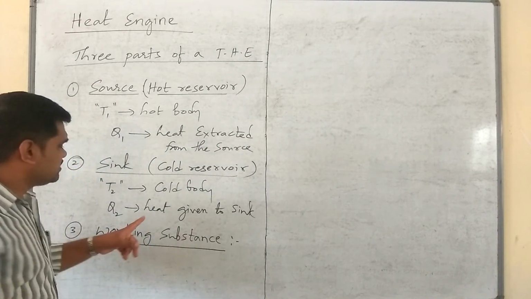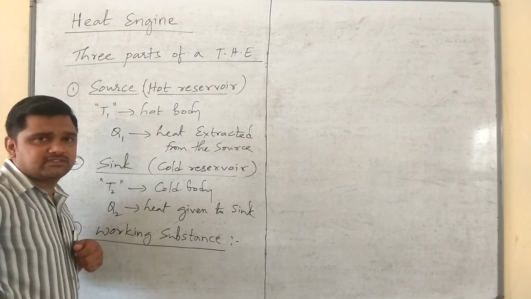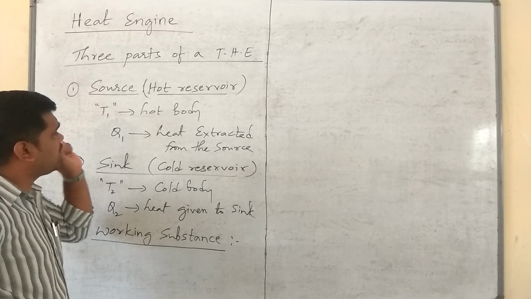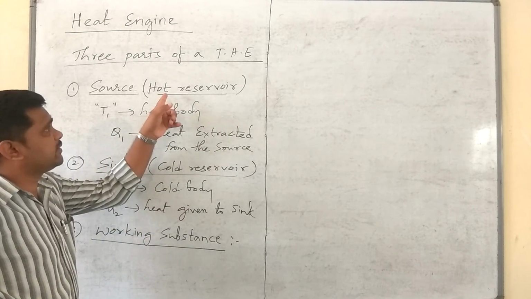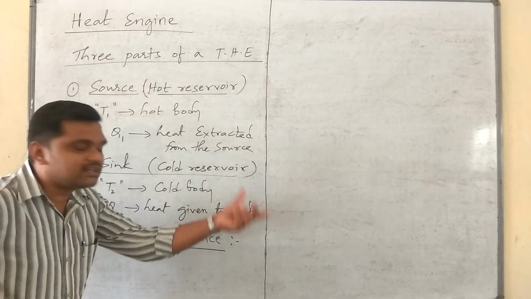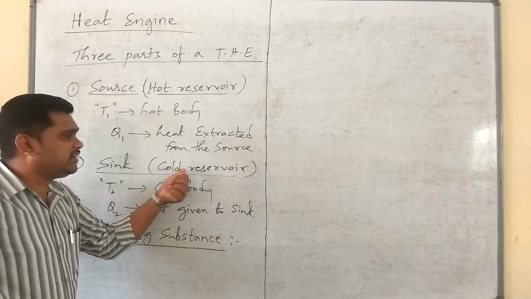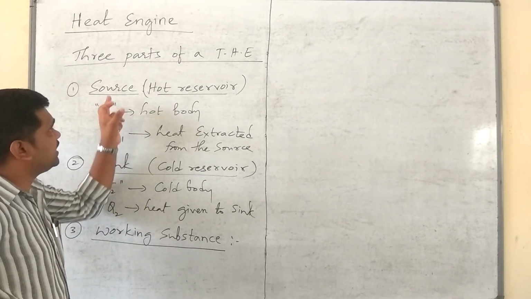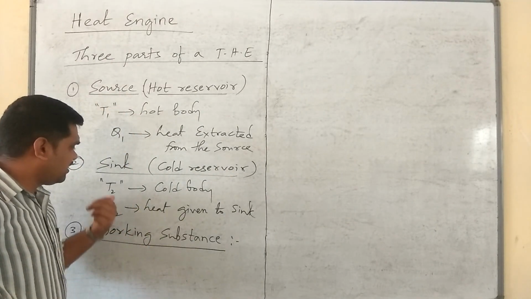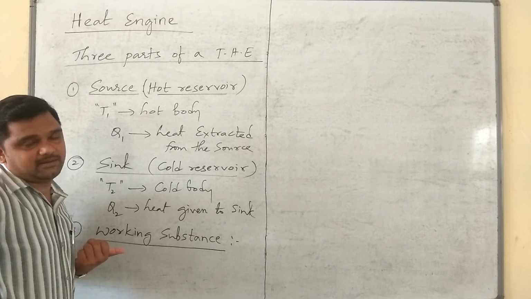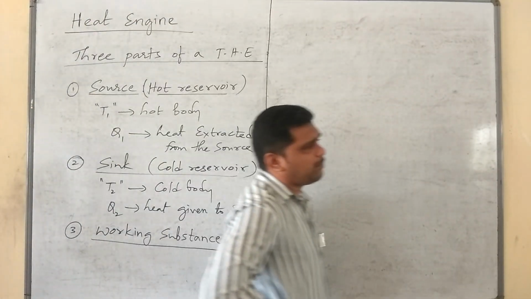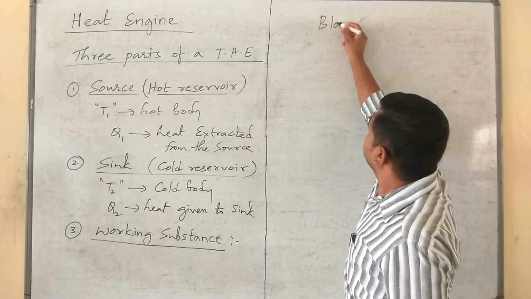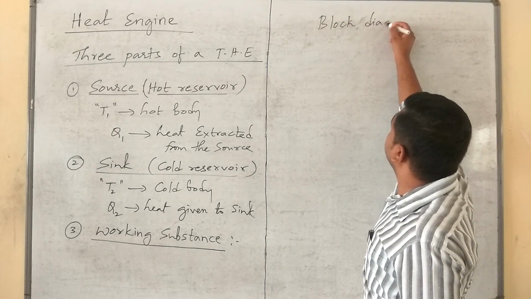Next, what is the work of this working substance? As I said earlier, the working substance will absorb Q1 amount of heat from the hot reservoir and it will reject Q2 amount of heat to the cold reservoir. It will absorb the heat from the source and give the heat to the sink. Next, we come to the block diagram of a typical heat engine.